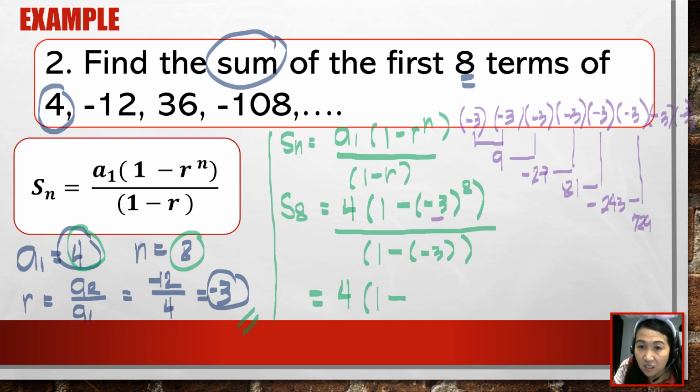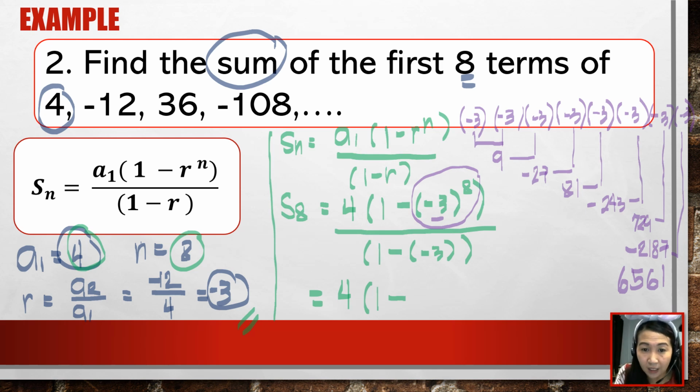Positive 729 times negative 3, that would be negative 2,187. Negative 2,187 times negative 3, it gives us a positive 6,561. Ibig sabihin, negative 3 raised to the 8th power is 6,561. So, ito po yung sinimplify po natin.